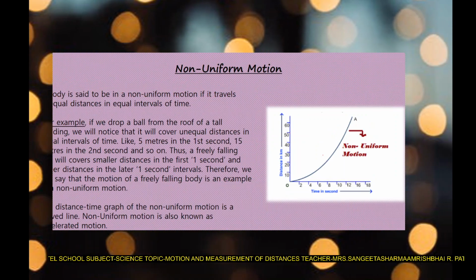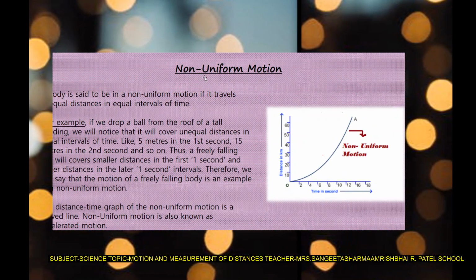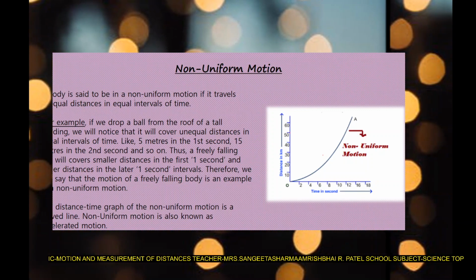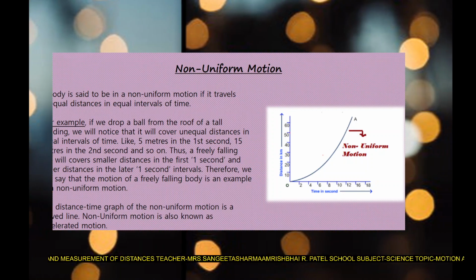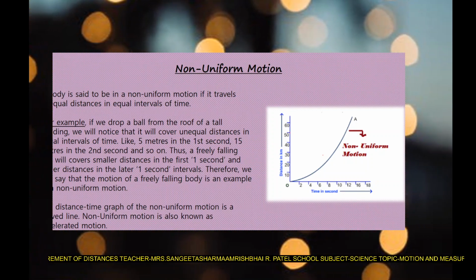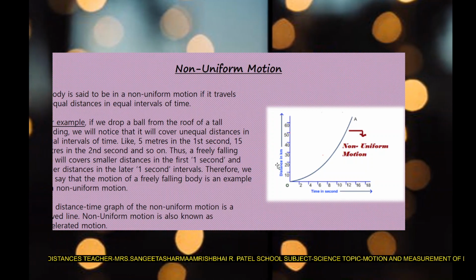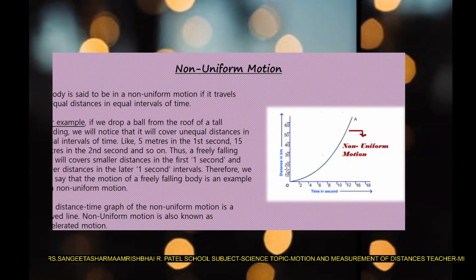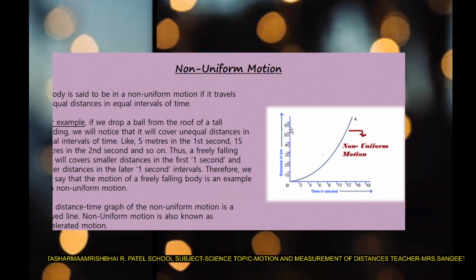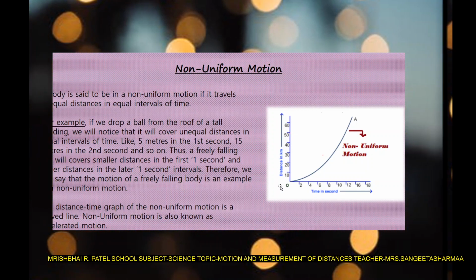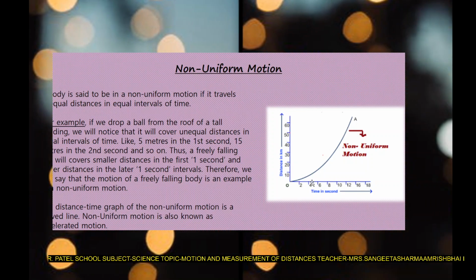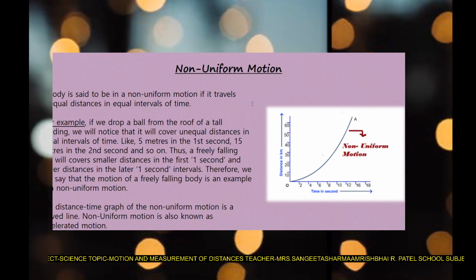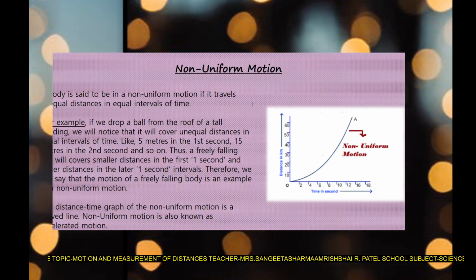Now, the next is non-uniform motion. Means what? Which is not uniform. So how will we define it? A body is said to be in non-uniform motion if it travels unequal distance in equal intervals of time. We will calculate time in the same way, but distance will be different. Distance will be unequal. Suppose first you have covered 10, then you have covered 30, then 15, and then 50. This is not equal in equal intervals of time. That is why we call it non-uniform, because the distance is different. So we can say that it is non-uniform motion.